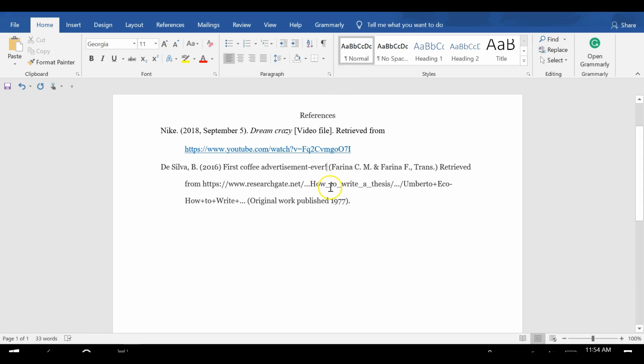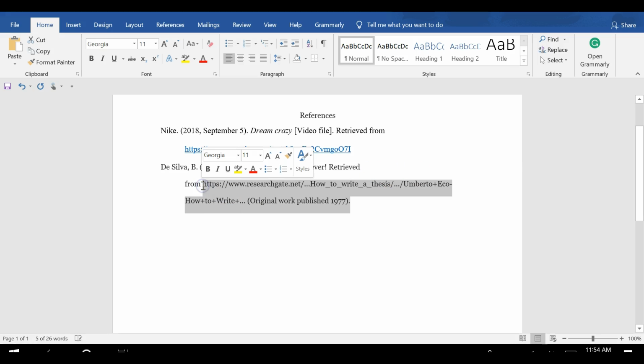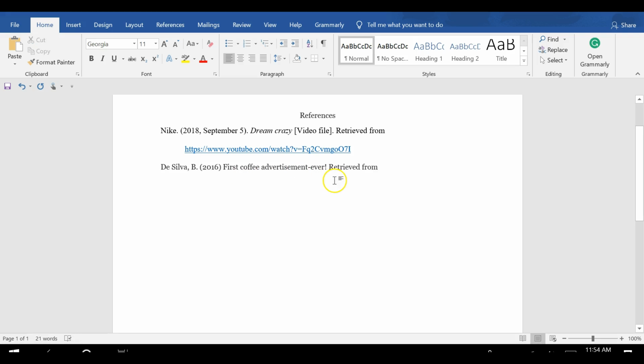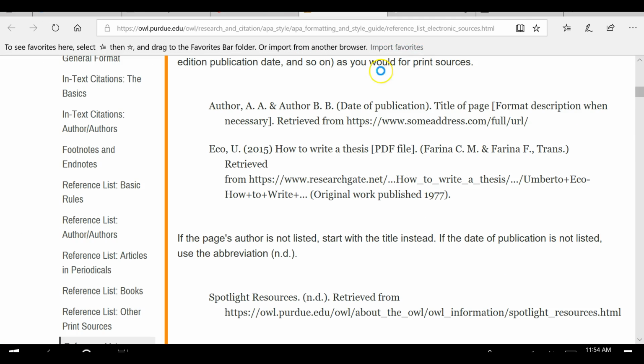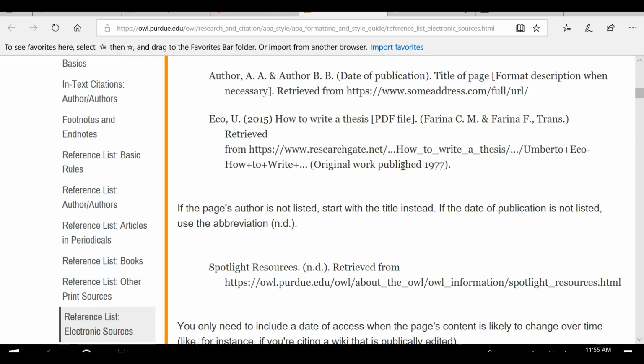Okay. This element here, our source does not have, so this is not in translation, we can just get rid of that. So all we have to do, our style guide tells us, is to list the type of source if necessary.